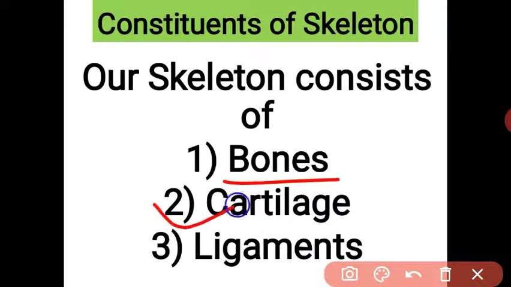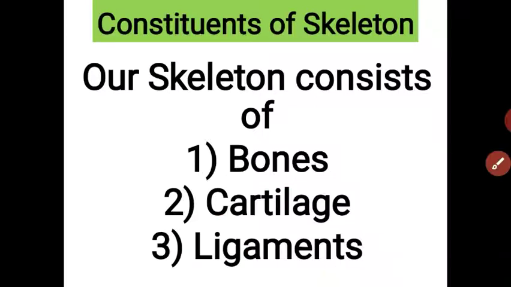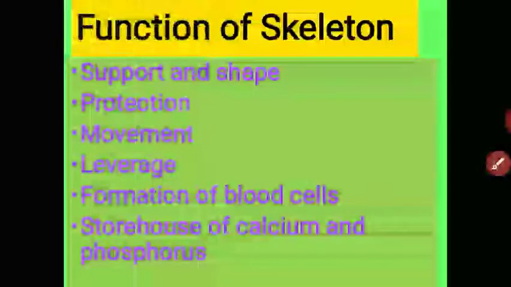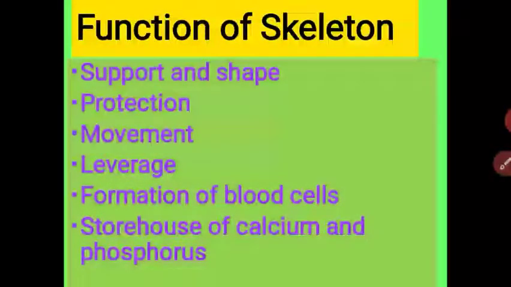And cartilage, it is also a connective tissue, softer as compared to the bone. And ligament, due to the ligaments the two bones join together, and due to this we can move our body. Got it, student? Let us start with the main functions of the skeleton. As you know, the skeleton is a very important part of the body, and due to the skeleton we can move and we can locomote. Got it?